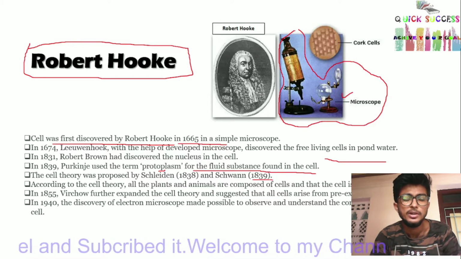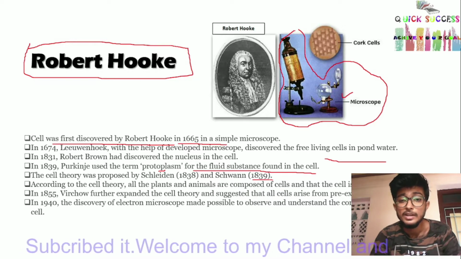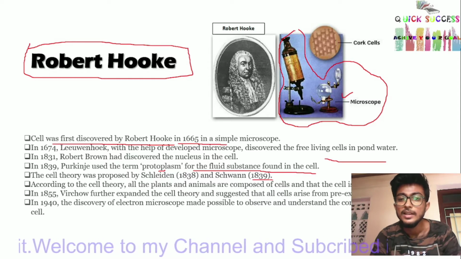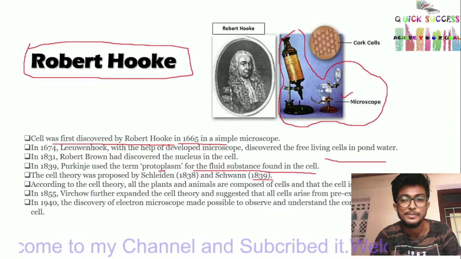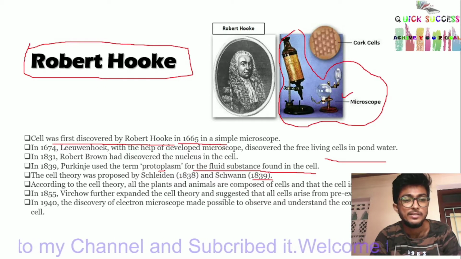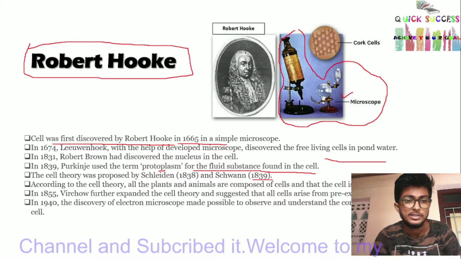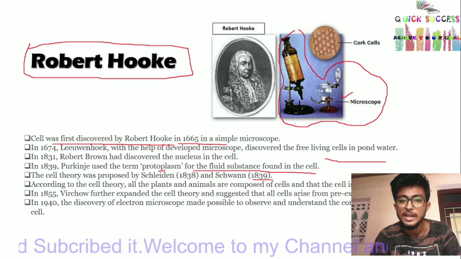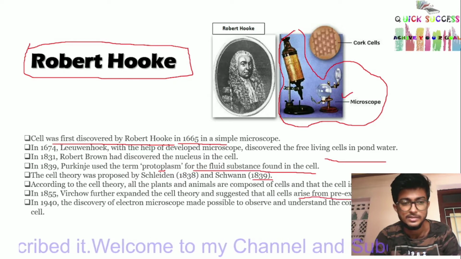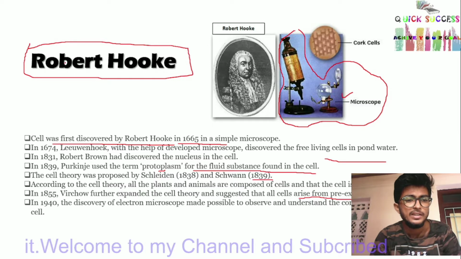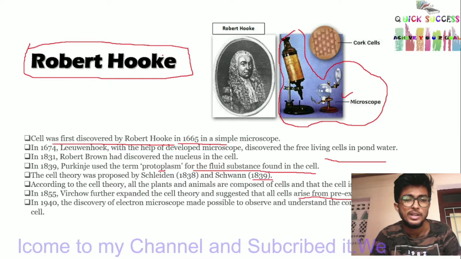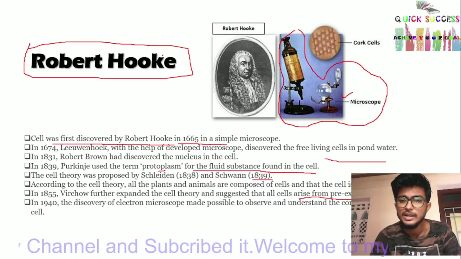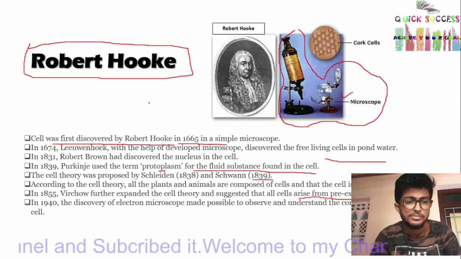According to cell theory, all plants and animals are composed of cells and the cell is the basic unit of life. In 1855, Virchow further expanded the cell theory and suggested that all cells arise from pre-existing cells. In 1940, the discovery of the electron microscope made it possible to observe and understand the complex structure of the cell.